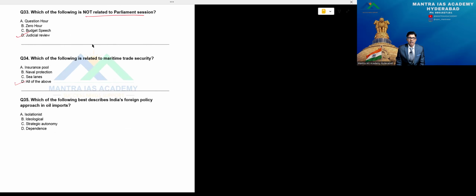Which of the following best describes India's foreign policy approach in oil imports? Isolationist, ideologist, strategic autonomy. That's purely the following.